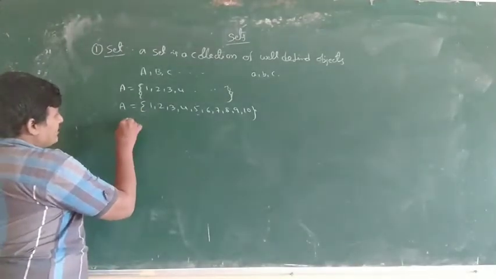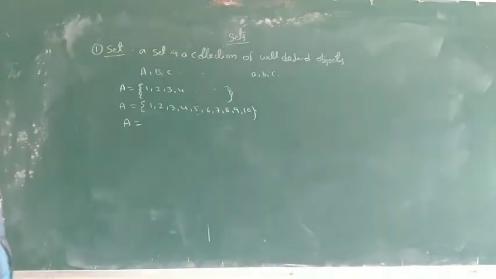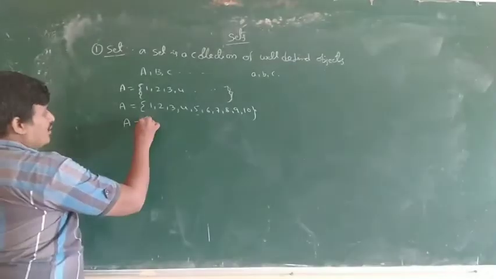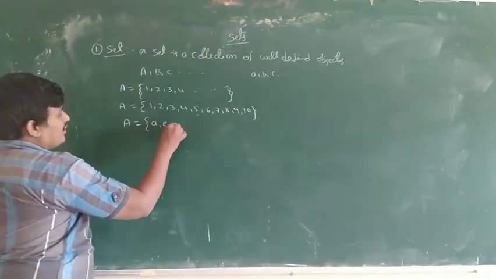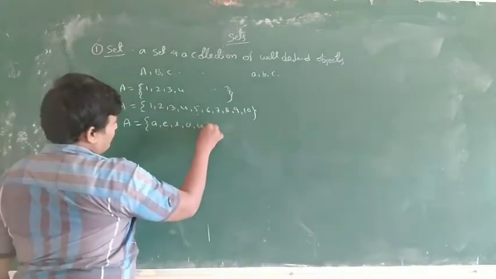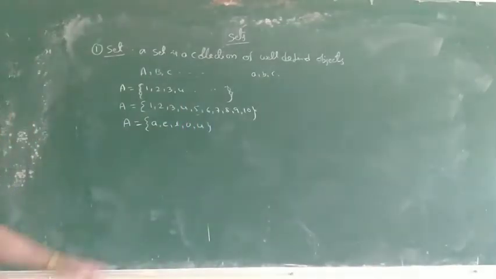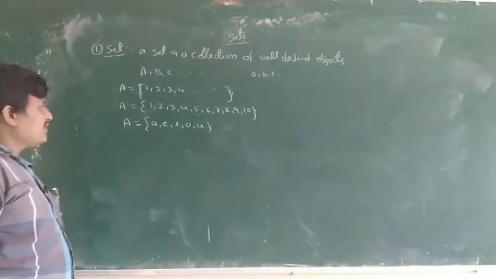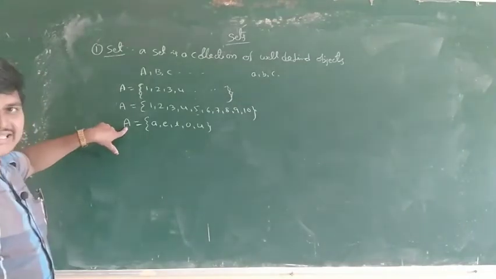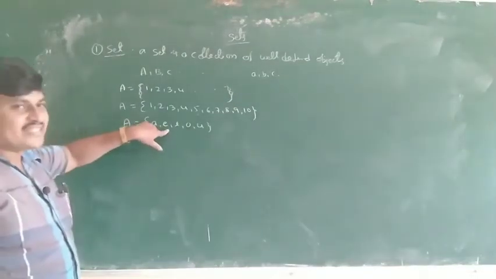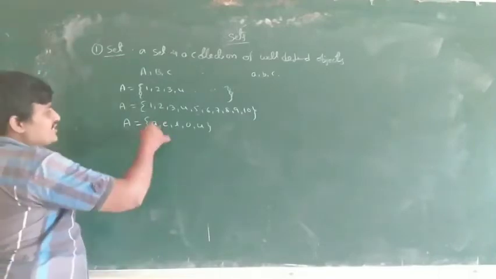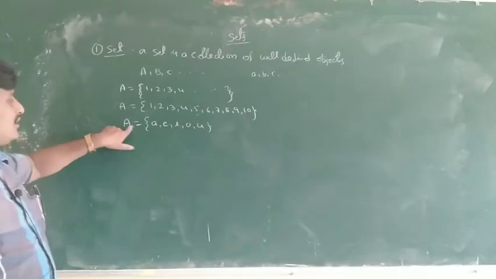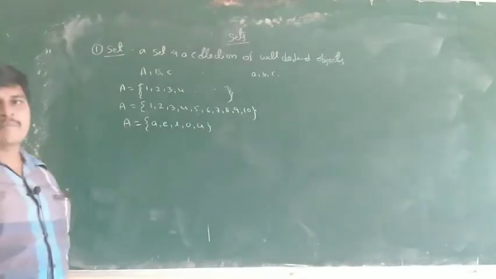Next, write all vowels in the English alphabet: A, E, I, O, U, using small letters. What is the difference? This is the set name, the total set. These are the elements in the set. The elements in the set are denoted by small letters and the total set is denoted by capital letters.